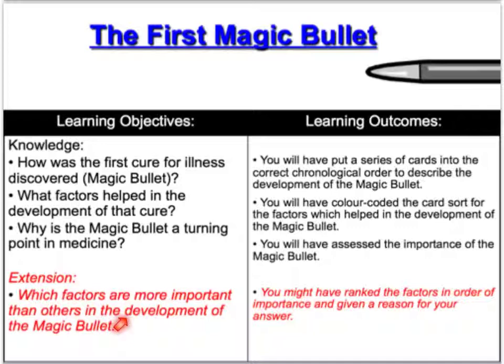Our outcomes will be to sequence a series of events, to colour code that series of events, and to reach some conclusion on the importance of the magic bullet. Was it indeed a turning point, or is it a trend, or is it both? You may have even gone as far as ranking the factors in order of importance.